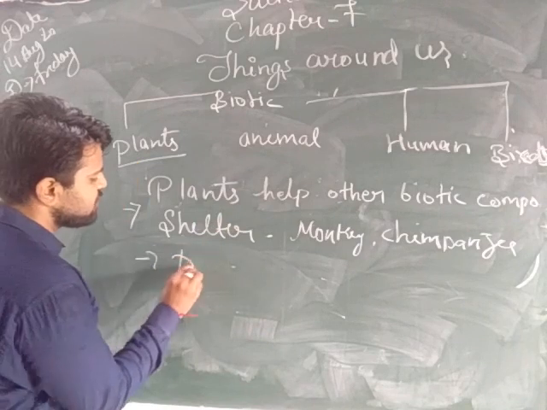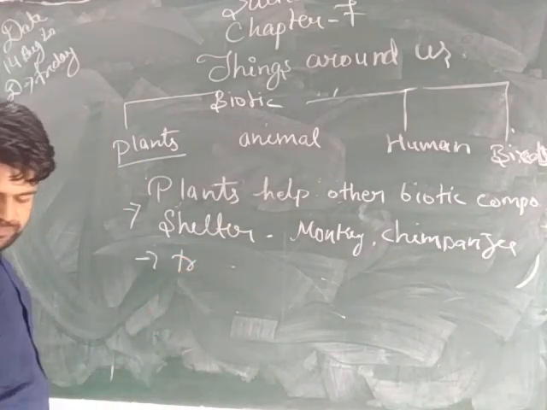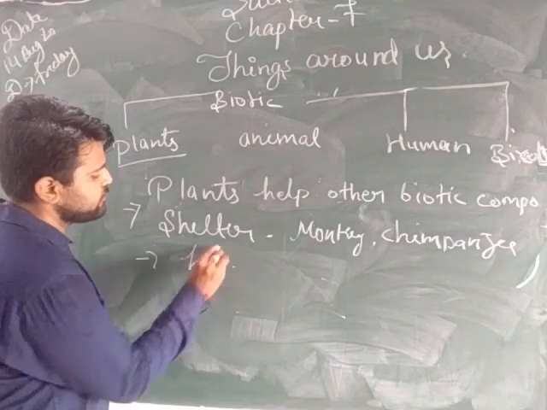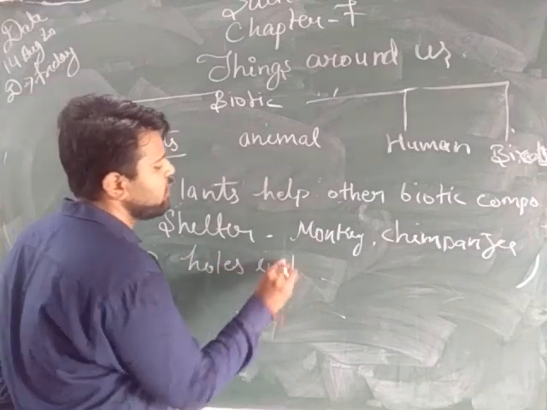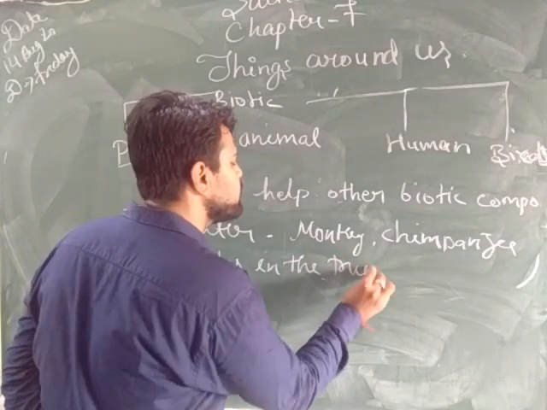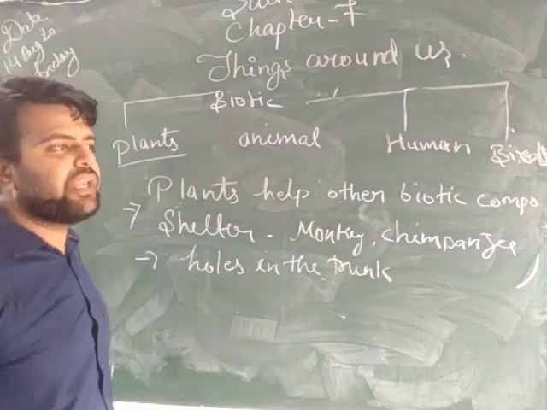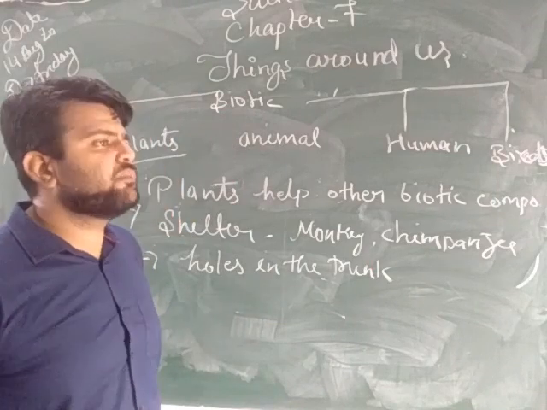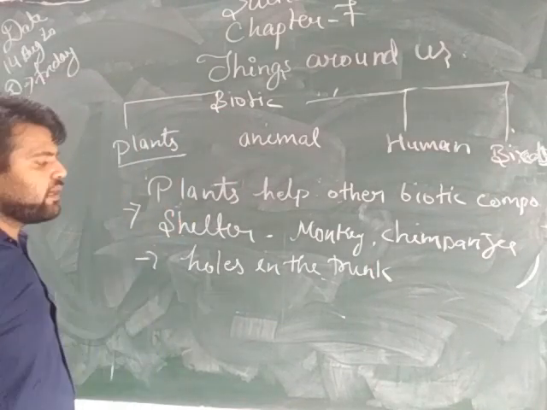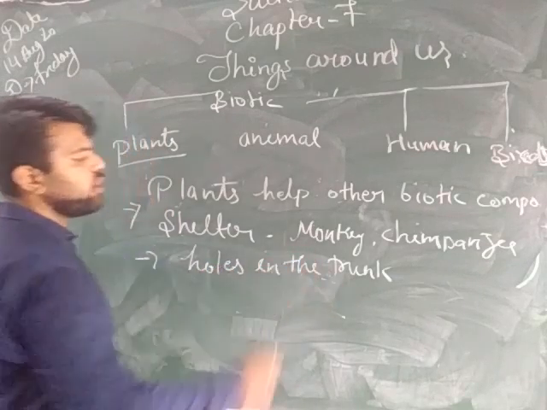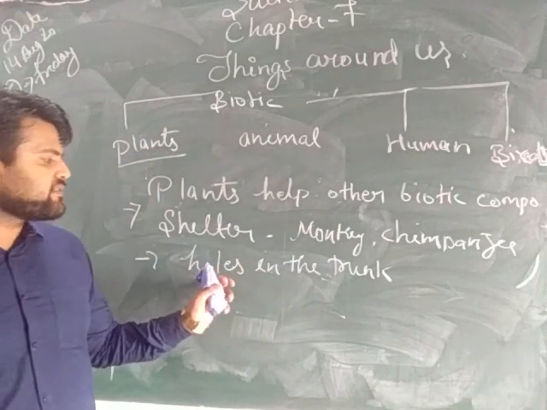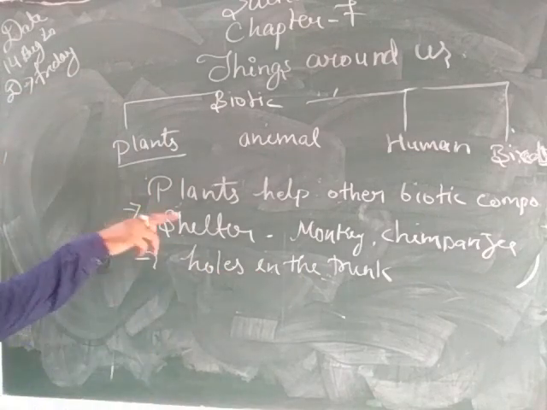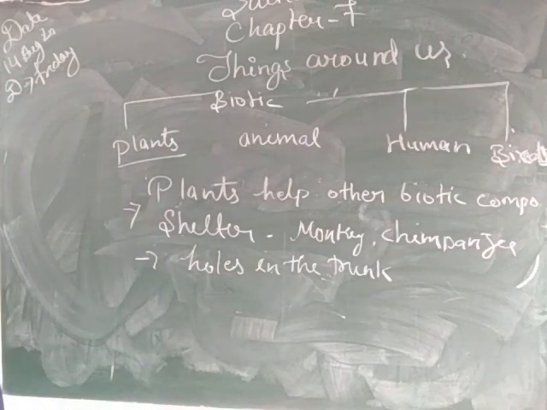Whereas the holes in the trunk are the homes of many animals like squirrels and some snakes. Some birds also live in the holes of the trunk. So plants provide shelter to many organisms.